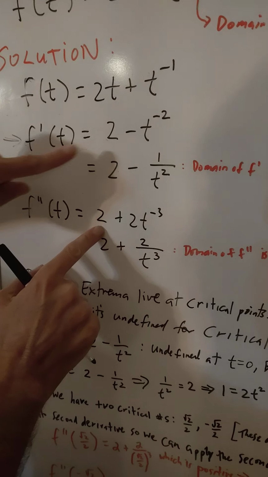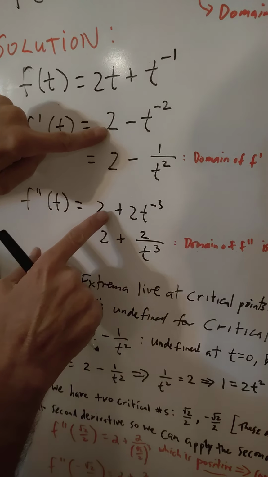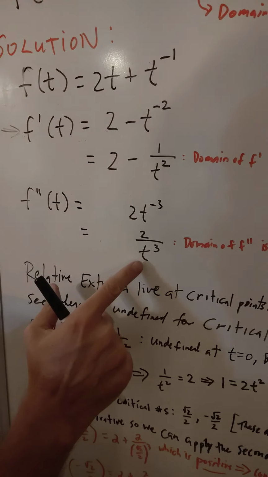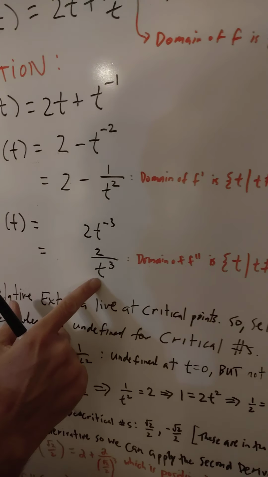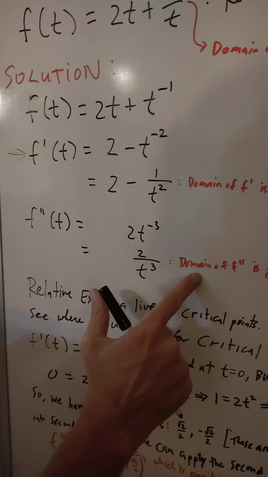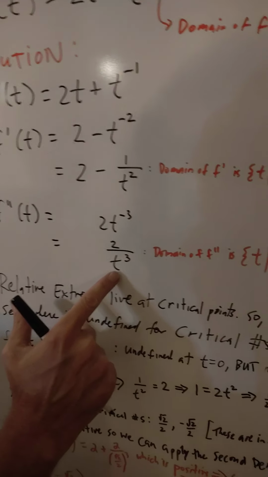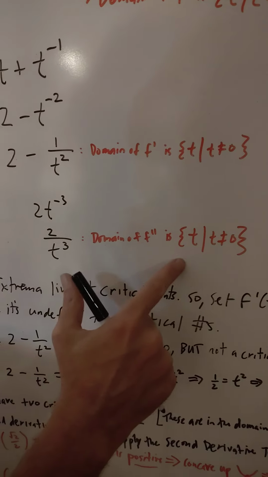Yes, the derivative of a constant 2 is 0. So the derivative of the second term is going to be 2t to the negative 3, which is the same thing as 2 over t cubed. And the domain of this second derivative? Again, everything but 0. So the domain of f double prime is that.